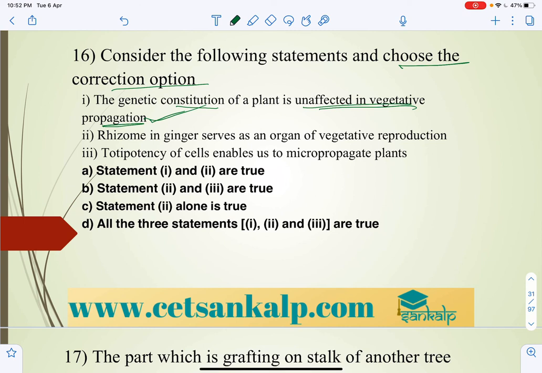Rhizome of ginger serves as an organ of vegetative reproduction. Correct. That is vegetative propagation. Totipotency, that is in the case of tissue culture, where you can say micropropagation depends on totipotency. Cells enable us to micropropagate plants. So all the three statements are correct. So D is the answer. So with this we can stop. Let us continue the next question in the next part.